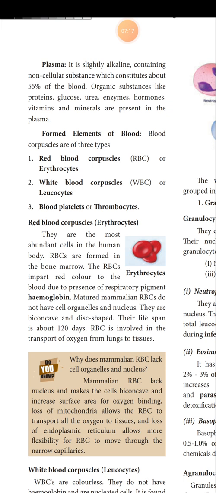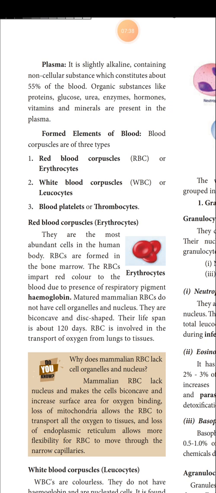After that, where will it go? After 120 days, the RBCs are destroyed by the spleen and liver. In the liver, these destroyed RBCs are converted into bile pigments. These bile pigments help in the digestion of fat.